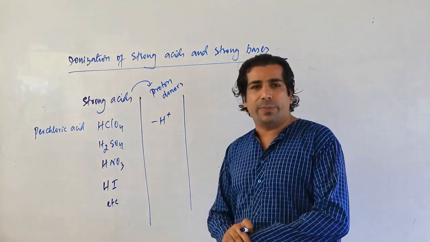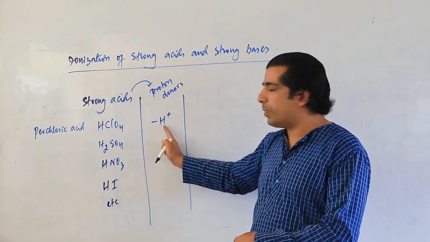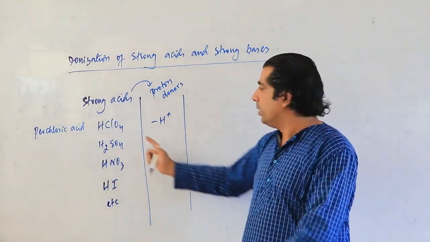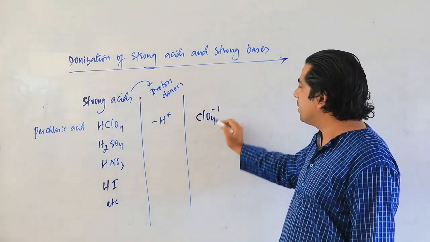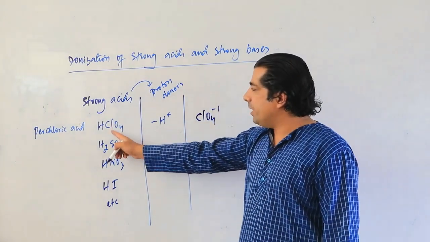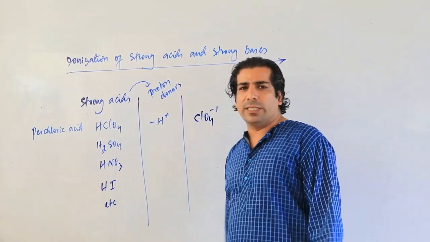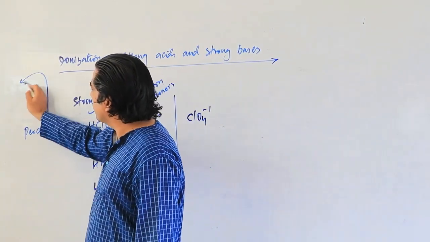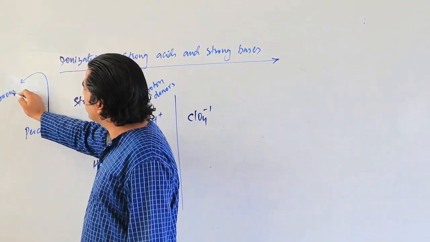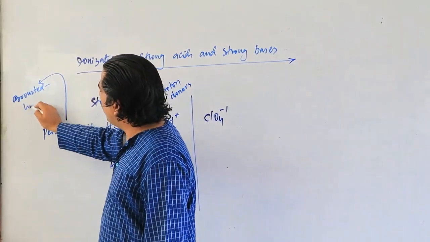H plus is a proton, so minus H plus means they are donating the proton. If this guy donates the proton, it will make ClO4 minus. Which acid is this? Let us suppose this is a Bronsted-Lowry acid.